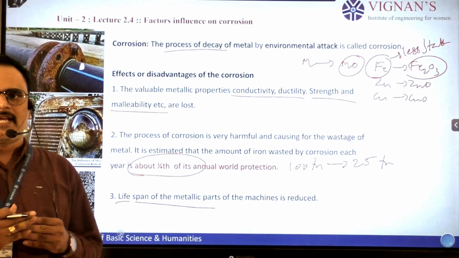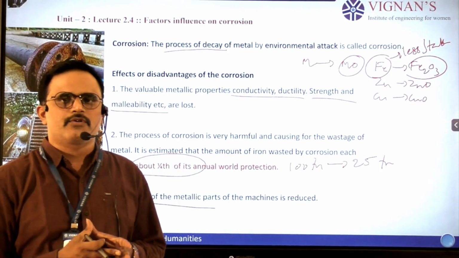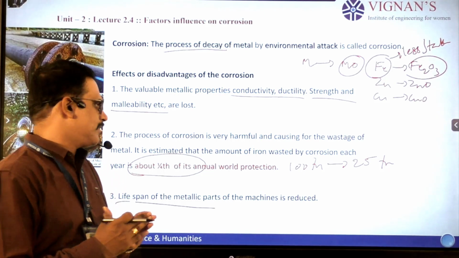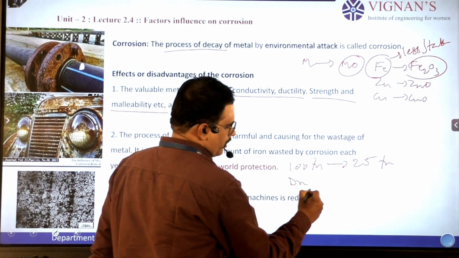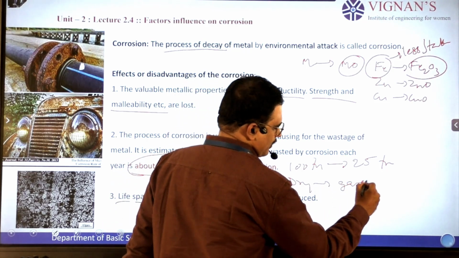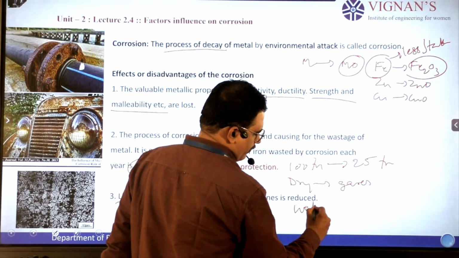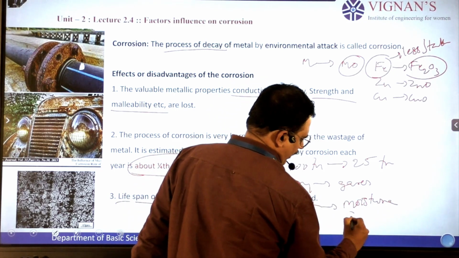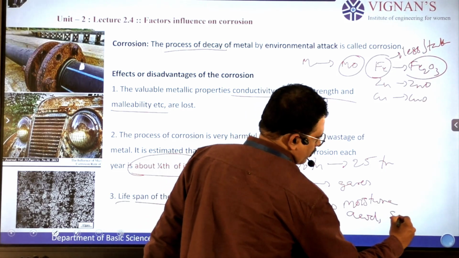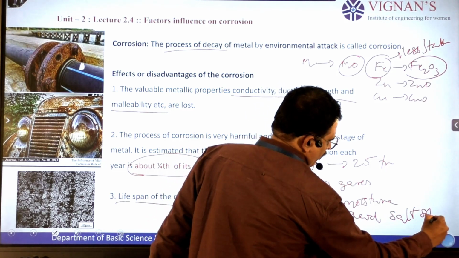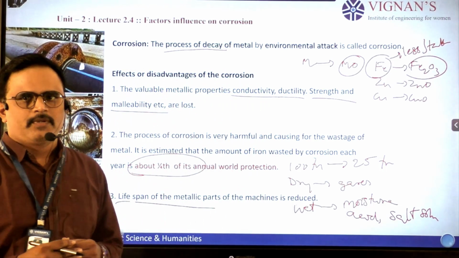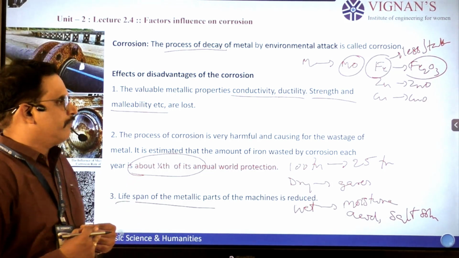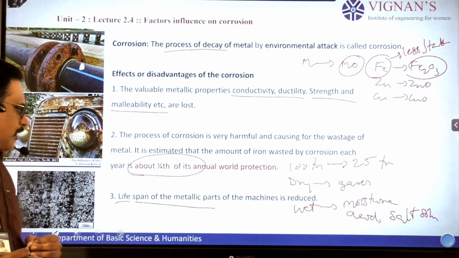Corrosion is classified into two types: dry corrosion and wet corrosion. Dry corrosion is due to gases, and wet corrosion is due to moisture, acid medium or salt solution. In this way we classify corrosion in two ways. Now let us see the factors influencing corrosion.